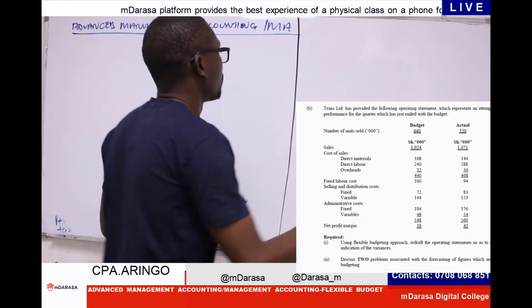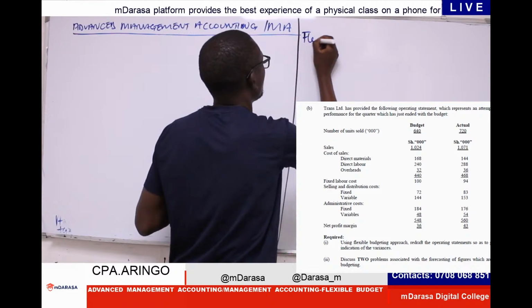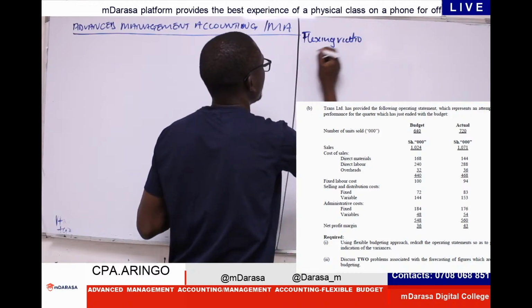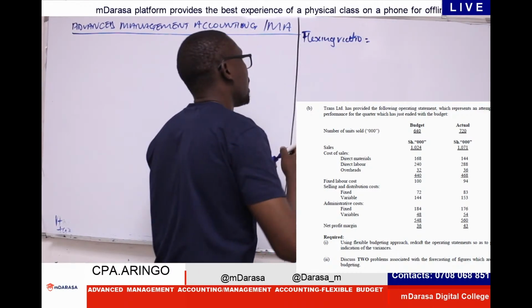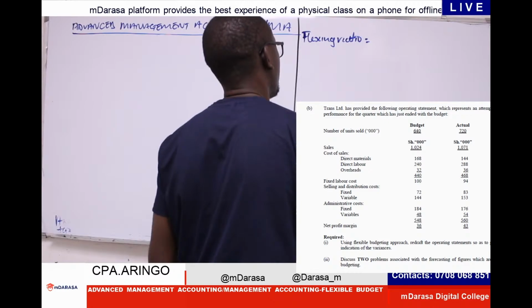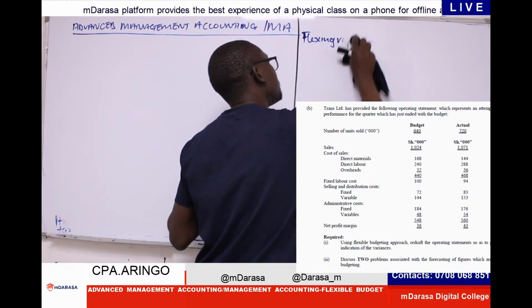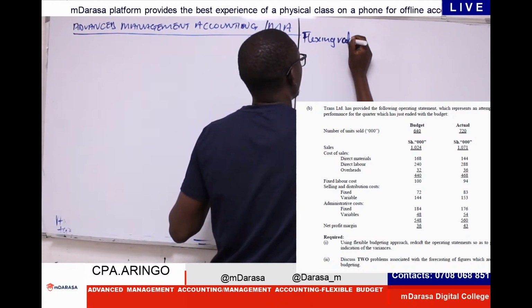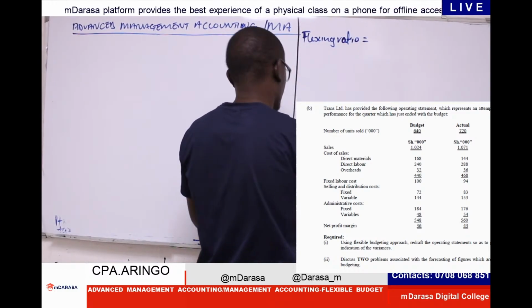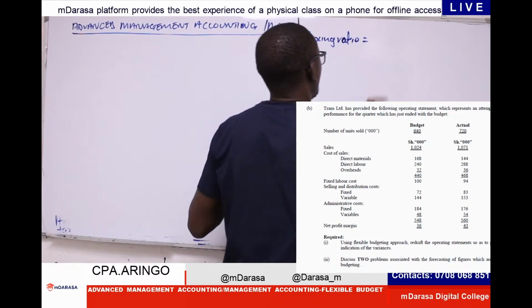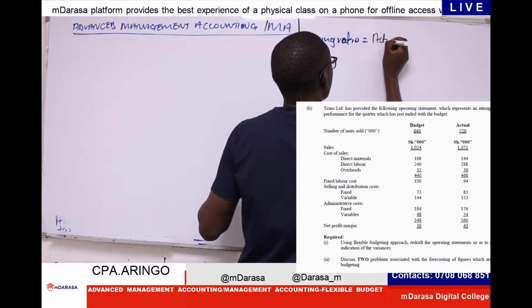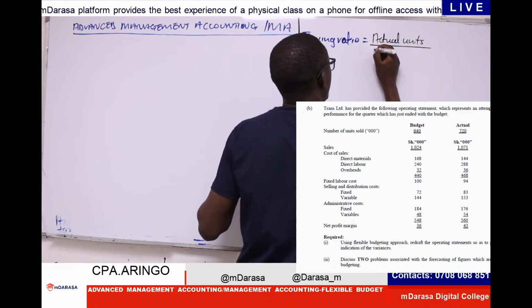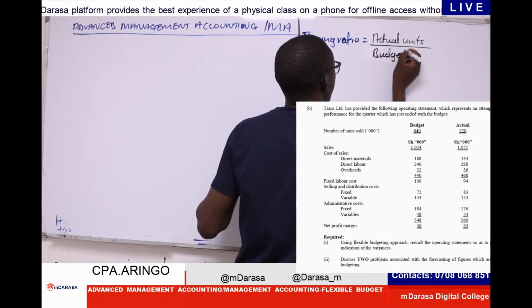We've agreed that for us to prepare our flexing ratio, all I require would be the actual units divided by the budgeted units.